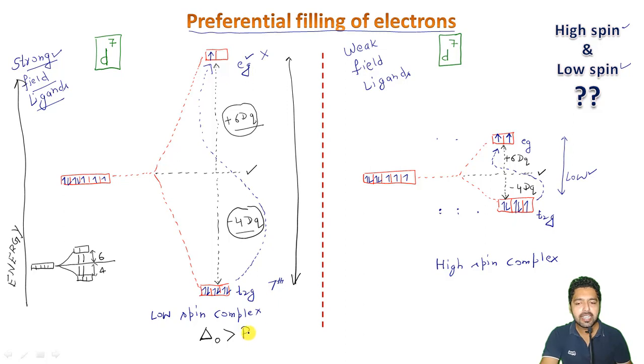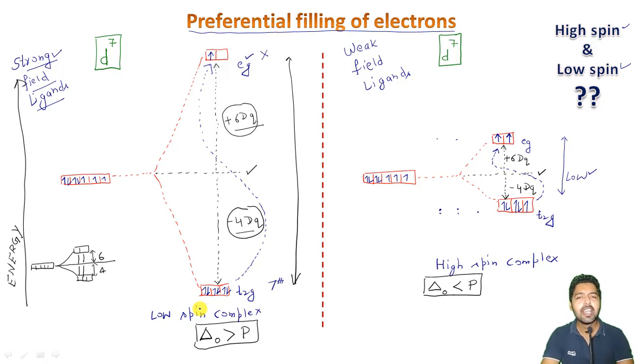On the other hand, in this case, the crystal field splitting for the octahedral complex will always be less as compared to the pairing energy. So we can say, whenever we are having strong field type of ligands, the complex will always be a low spin type of complex, and in that the delta O will always be greater than the pairing energy.